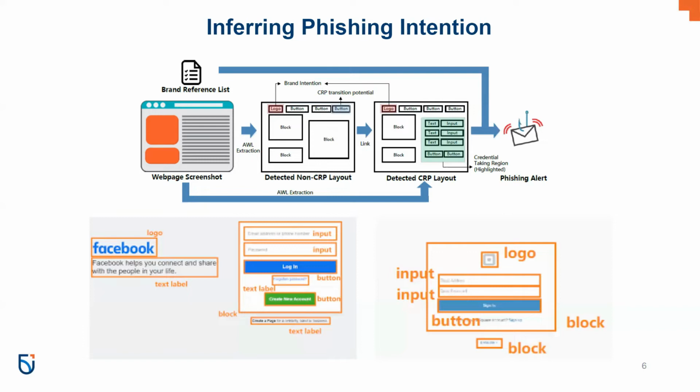Then they will move to credential taking intention, where they take a binary classification model. In order to do this, a 0 is assigned for non-credential taking intention and a 1 is assigned for a credential taking intention. So credential taking intention confirmation they'll do by object detection techniques to further detect which region on the screenshot might lead to another credential taking web page.